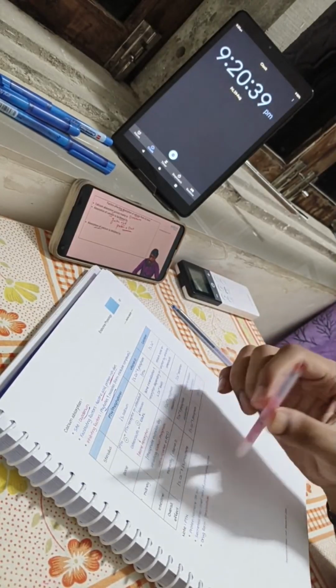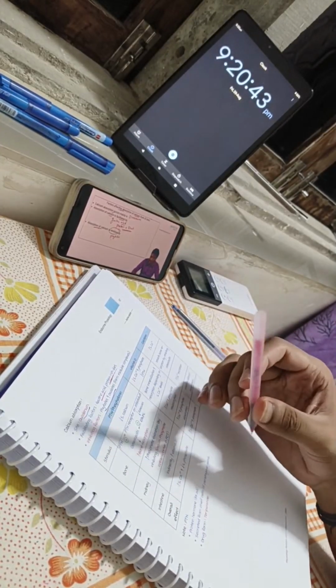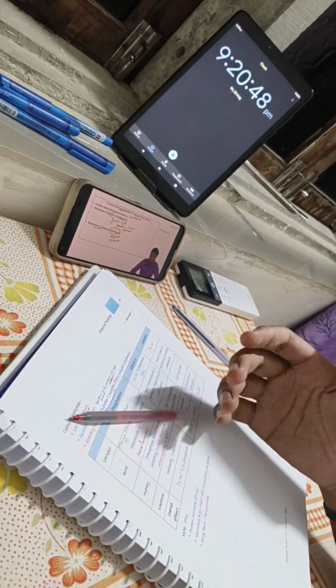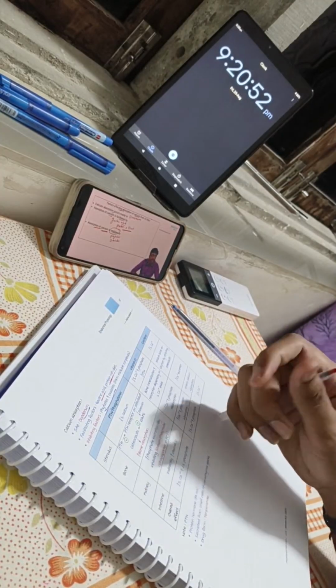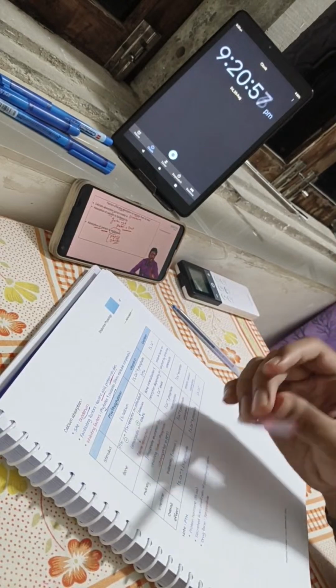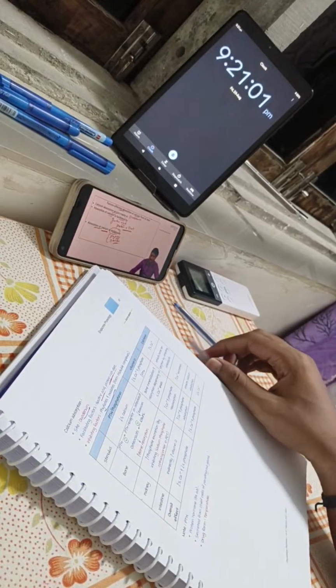Which factors inhibit? This is most important. For example, phytates and oxalates. They form insoluble complexes, so calcium is not absorbed that easily. Absorption of calcium is inhibited by substances like phytates and oxalates present in our diet. These phytates and oxalates inhibit calcium absorption. Gastric acid and protein-rich diet enhance calcium absorption from the duodenum.